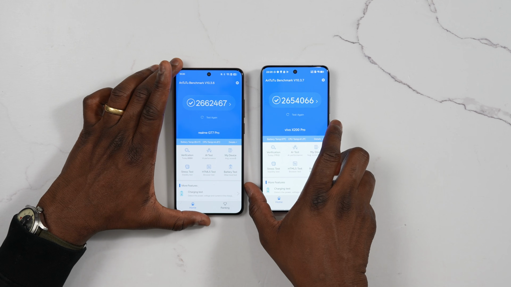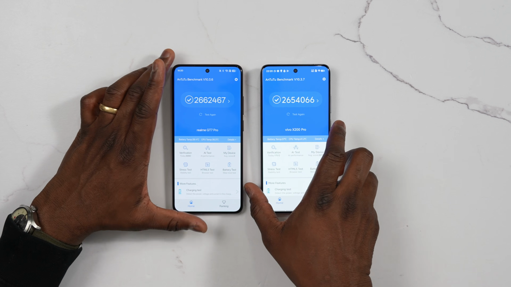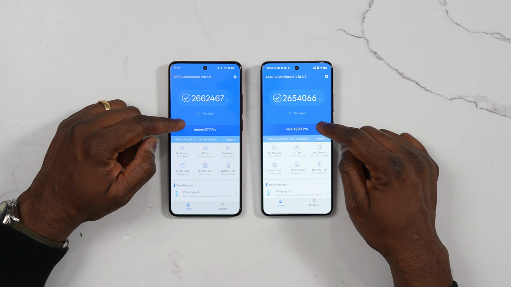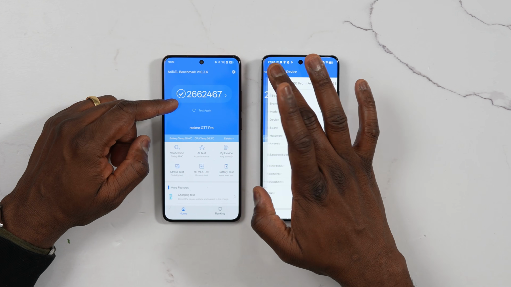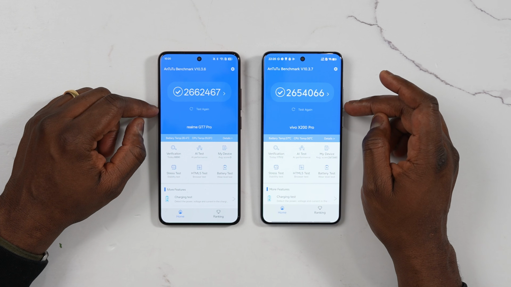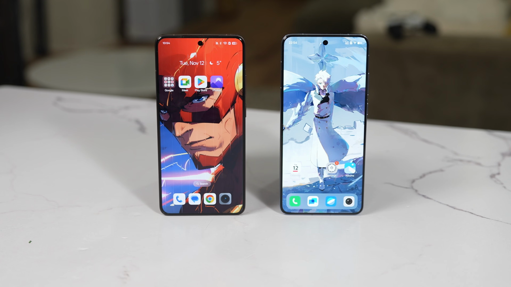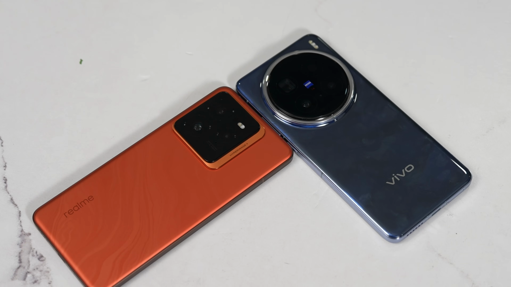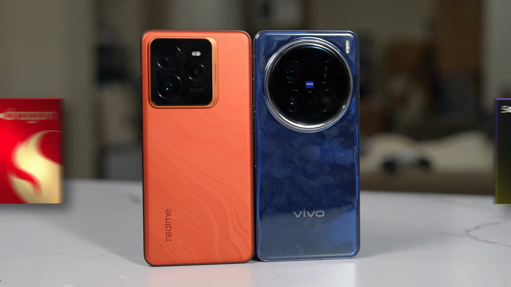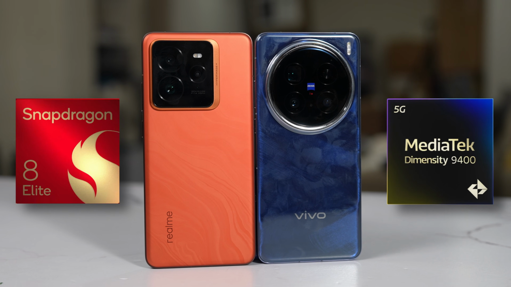And then we have it over to Antutu, where we've seen some crazy interesting numbers. And here, Snapdragon takes the win with 26,624,467 compared to 26,540,066. Semantics here, but again, some impressive numbers. And what you're noticing is that both devices are going blow for blow, which is great to see, right? It's good to see that we're getting some high performance numbers from both the Dimensity 9400 and the Snapdragon 8 Elite.